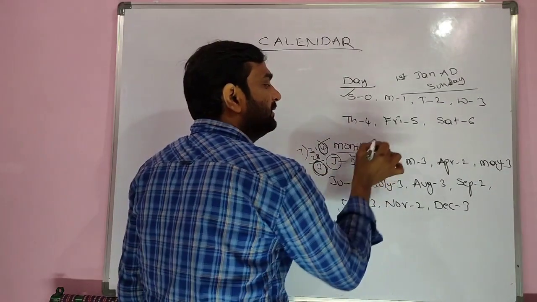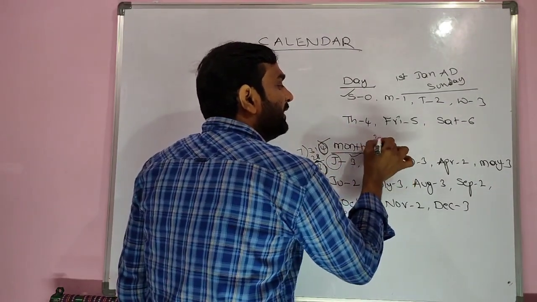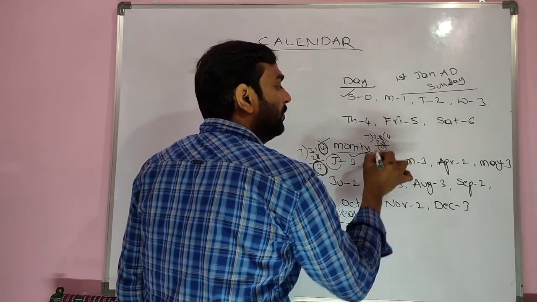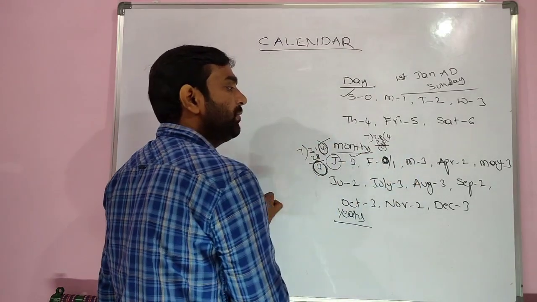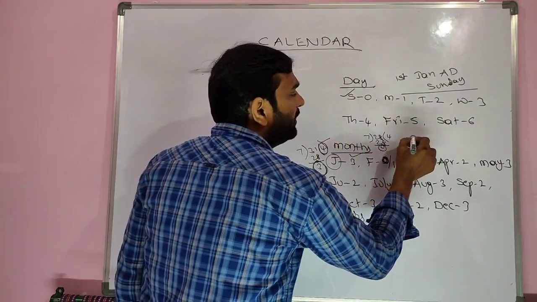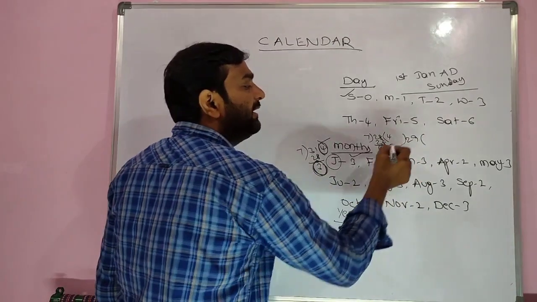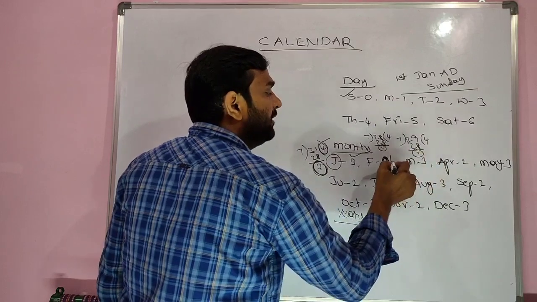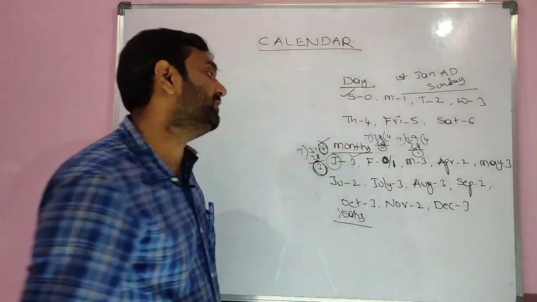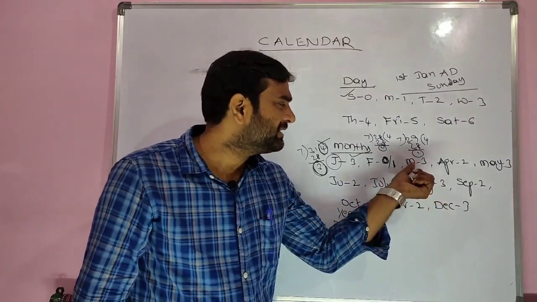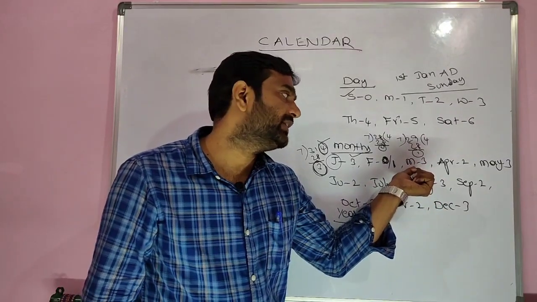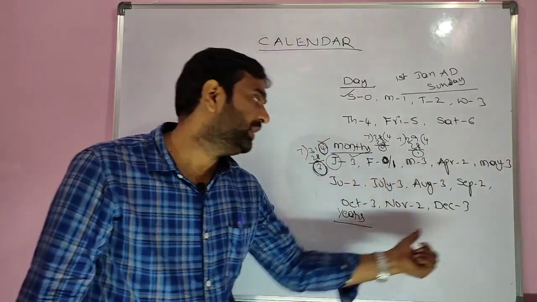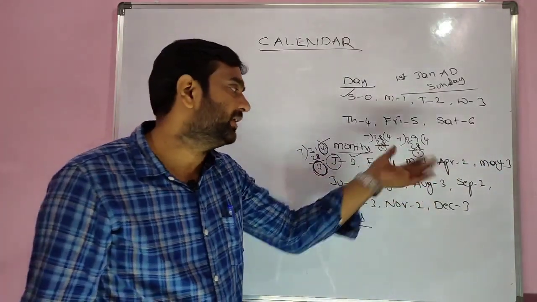Coming to the February month, for a general year 28 days are there. That means 4 complete weeks. So for a general year the code is 0. And for a leap year 29 days are there. If you divide by 4, 7 4s are 28, 1 day is remaining. So for a leap year the code given for February month is 1. In the same way, March 31 days, so 3, April 30 days is 2, May 31 days is 3, and so on. We can remember these codes.